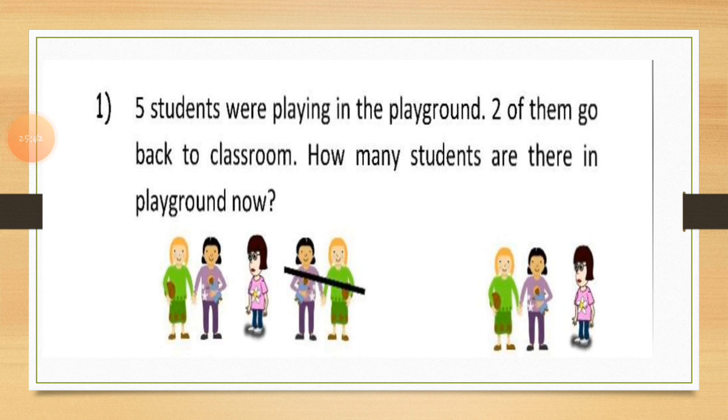Students, there is one problem sum. You can read here. These 5 students were playing in the playground. Two of them leave the ground and go back to the classroom. How many students are there in the playground now? So you can see here are the 5 students, and these 2 students leave the ground and go to the classroom. So here is our answer, 3.